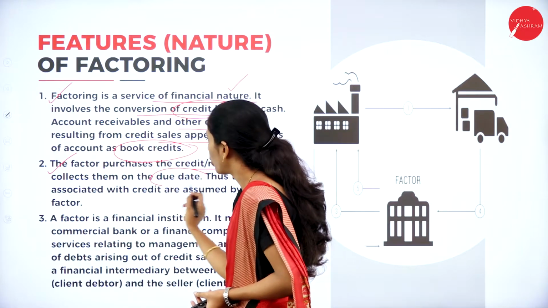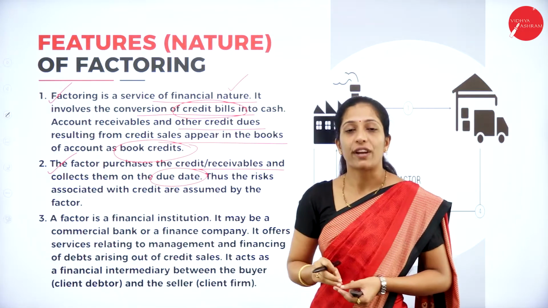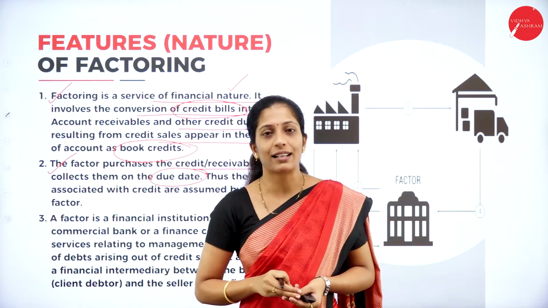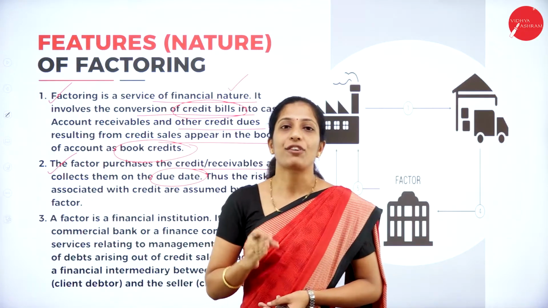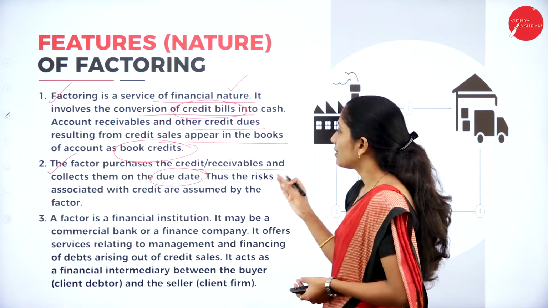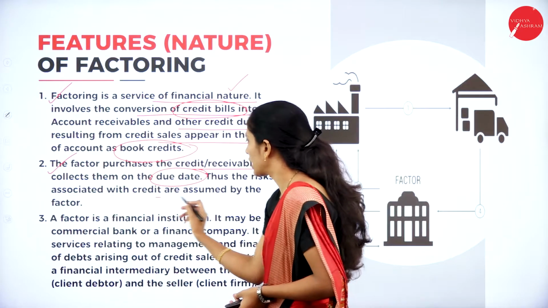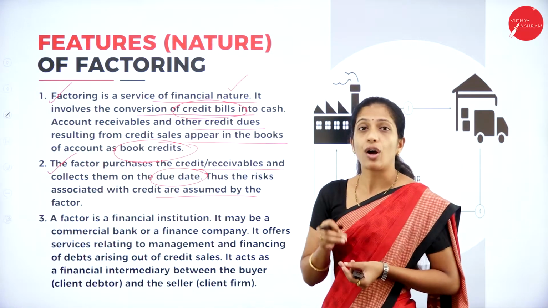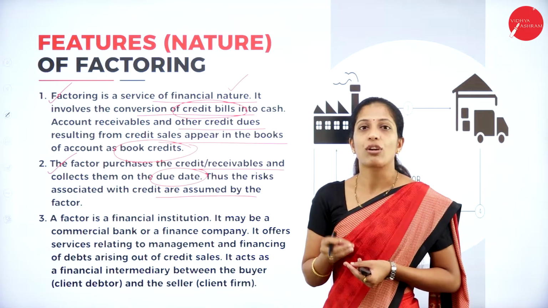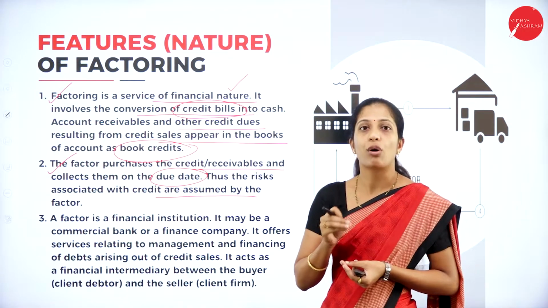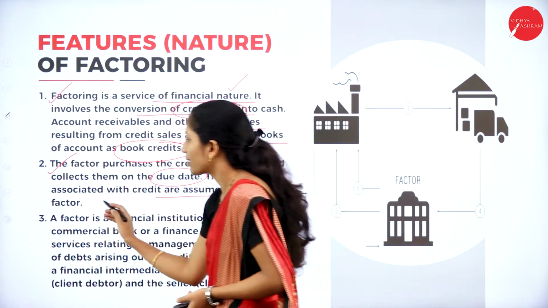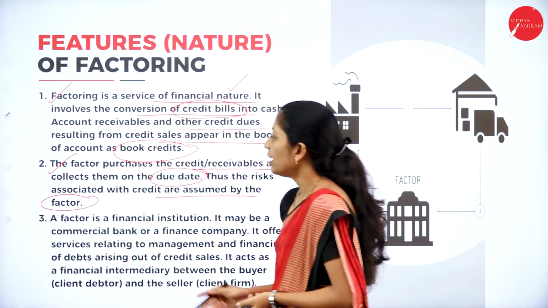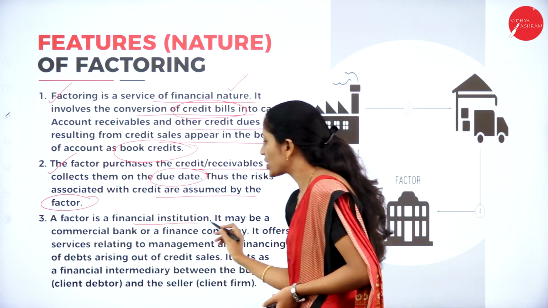Whatever amount of accounts receivable has to be collected will be collected by the factor on the due date. Thus the risks associated with the credit are assumed by the factor. So along with the collection of that amount, the risk is also borne by whom? By the factor itself.